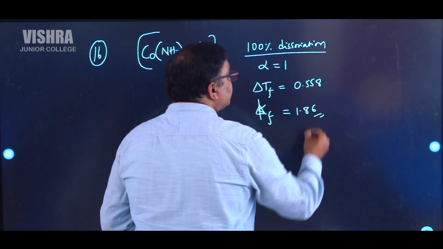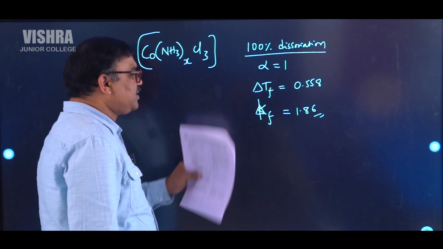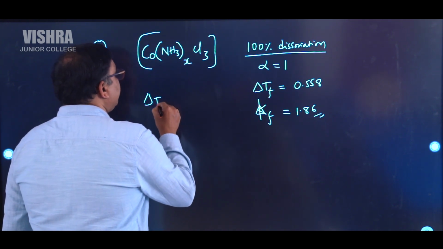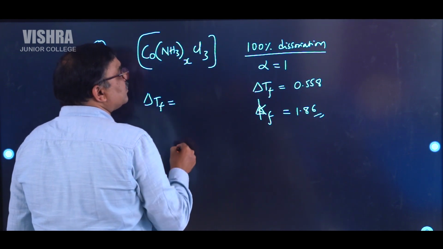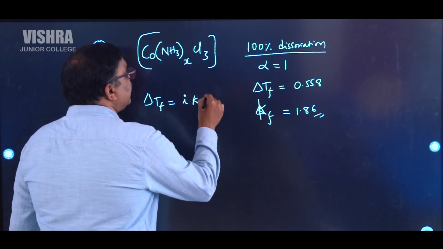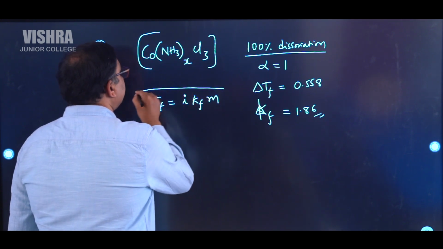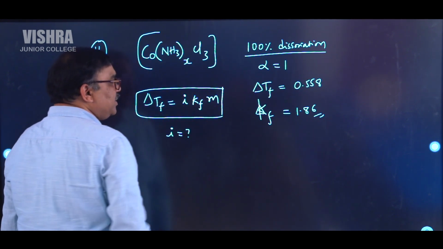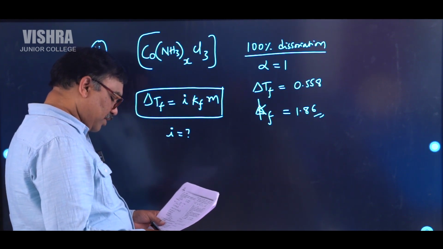This is for water. So what is the formula? Delta Tf is equal to i into Kf into molarity. Using that, you have to find out the i value and you can solve the problem.